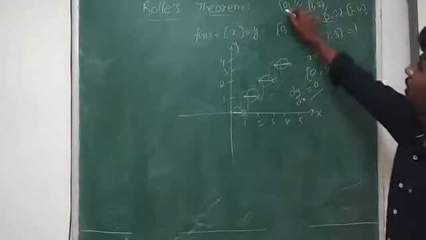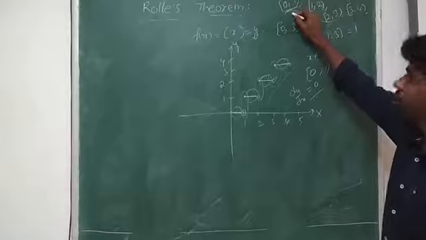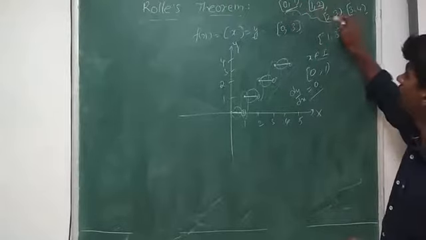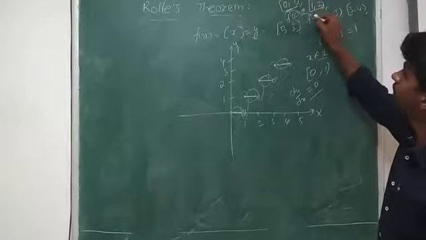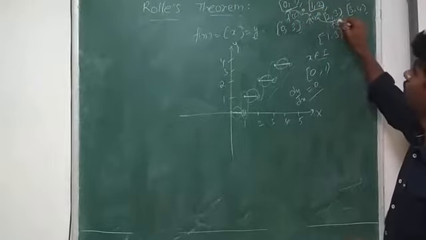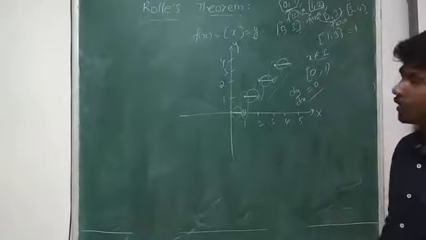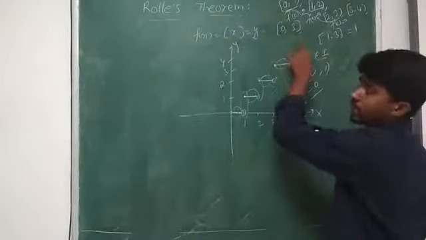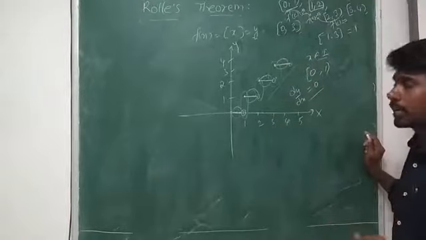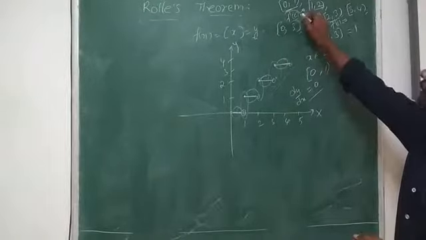Means in between here the slope is 0, and in between here the slope is 0, so f dash of c is 0 and exists here, and here, and here also, right? Even though the function is not continuous from 0 to 3, we are getting f dash of c as 0 for non-integers.